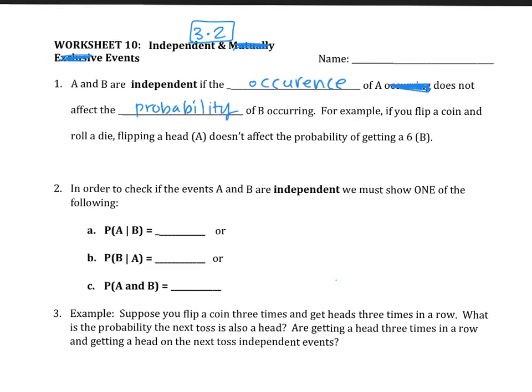of B occurring. For example, suppose I flip a coin and a die at the same time. Like, they don't know each other. One doesn't affect the other one, right? So if I flip a coin and get a head, it doesn't affect the probability of rolling a 6 on your die because they don't talk to each other. So in that case, I can say these two events are independent events.